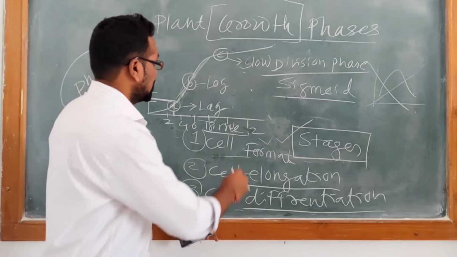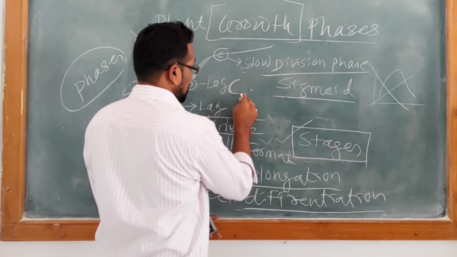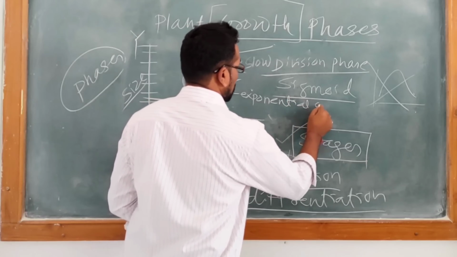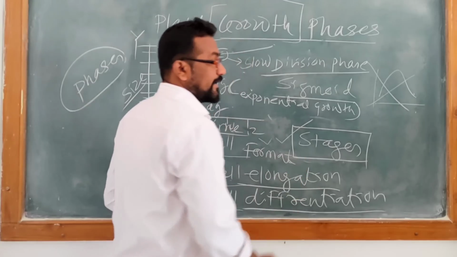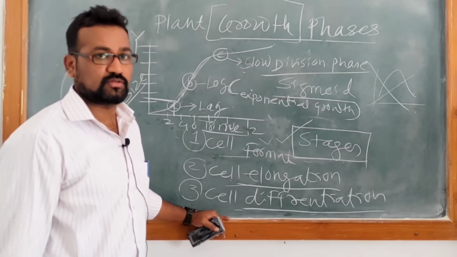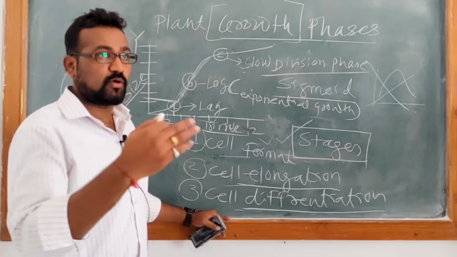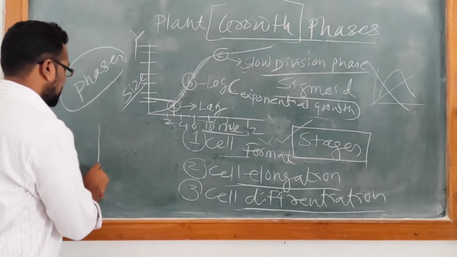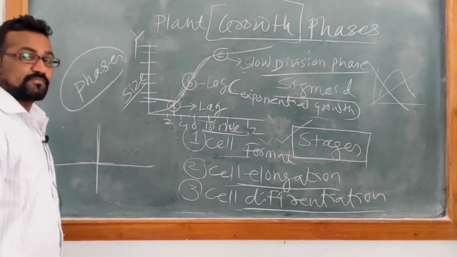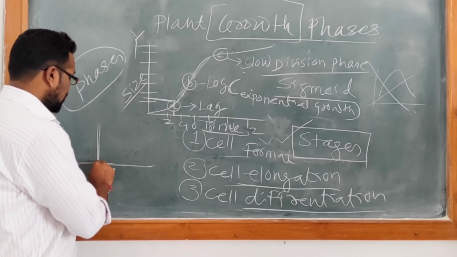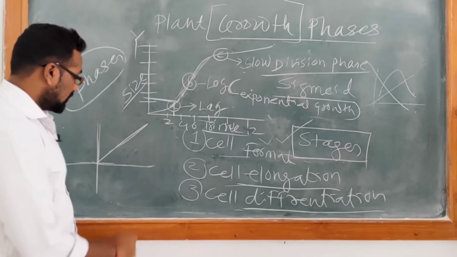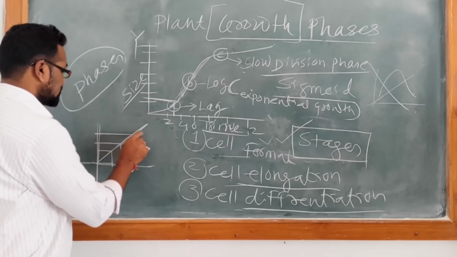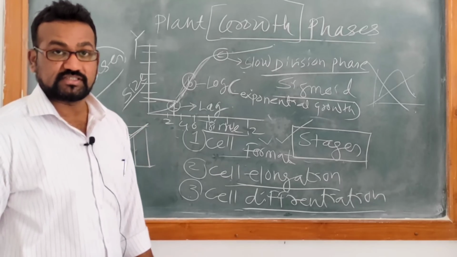Exponentially means tremendously increasing. Log phase is represented by exponential growth, which means very fast growth. In terms of the logarithm, exponential growth clearly indicates that on a graph paper, if you have drawn one line, every point represented on the x-axis is represented on the y-axis. This is something known as exponential.